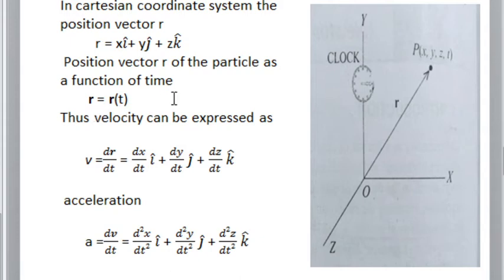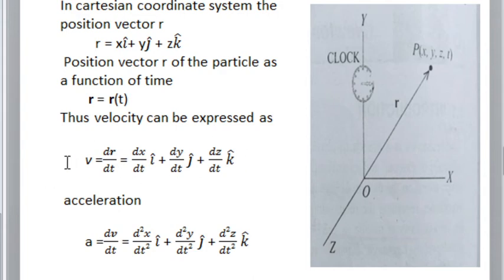If we know the position of a particle, we can find the velocity and acceleration from that expression. So the velocity v can be represented as the rate of change of position. We know that r is x i cap plus y j cap plus z k cap. Simply applying this in the equation, I get dx by dt i cap plus dy by dt j cap plus dz by dt k cap. This is the expression for velocity.